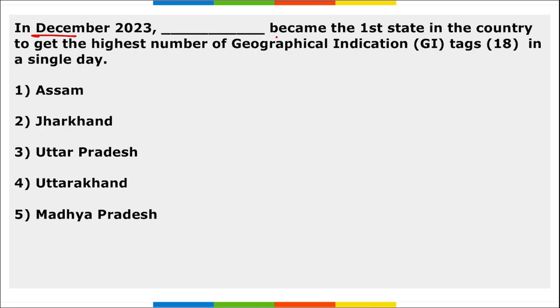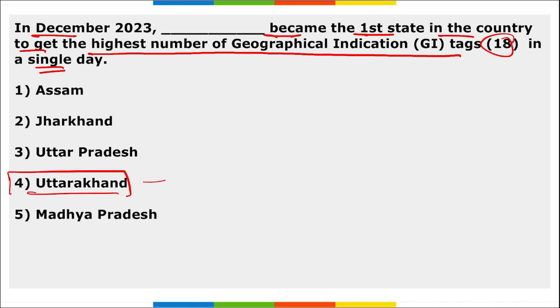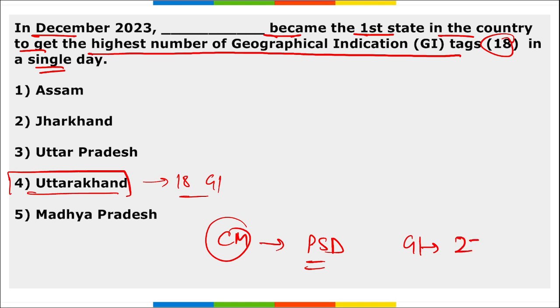Moving on. In December, which became the first state in the country to get the highest number of geographical indication tags, that is 18 in a single day? It is Uttarakhand. Uttarakhand recently got 18 GI tags in a single day. Who is the Chief Minister of Uttarakhand? Pushkar Singh Dhami. Right? And now the total GI products in Uttarakhand is 27.